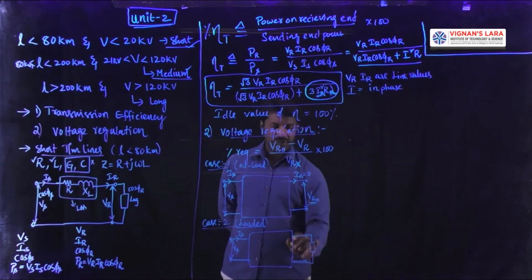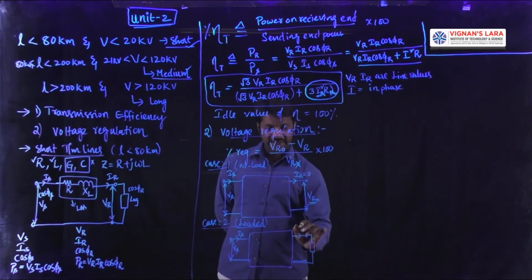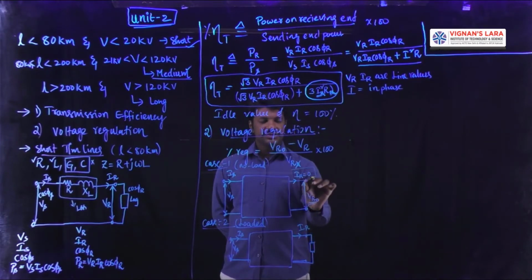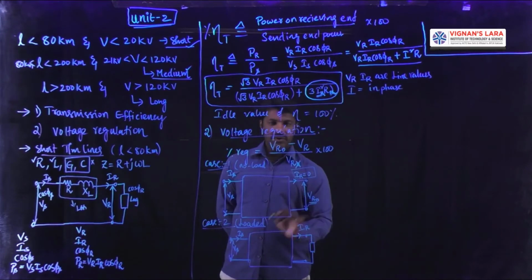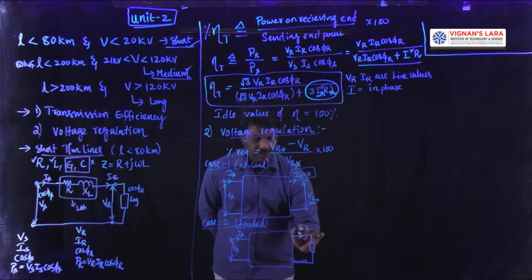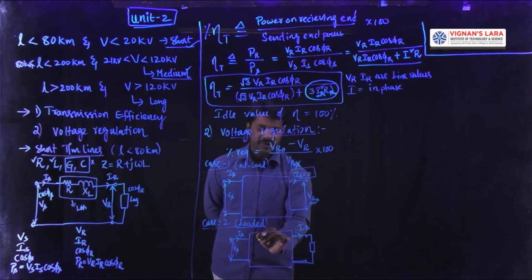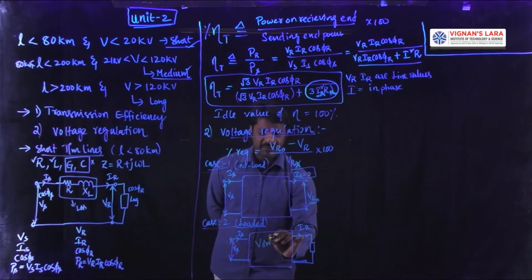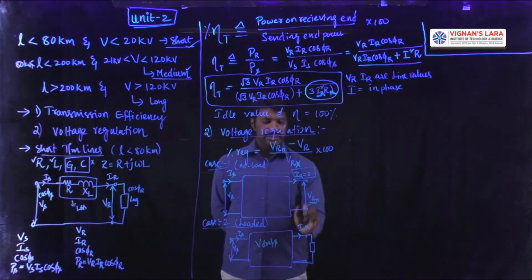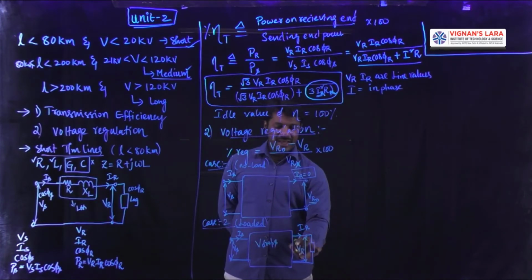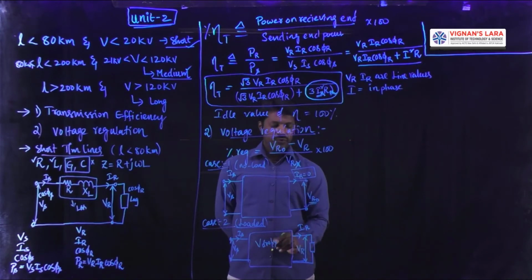Because of the application of the load, it forms a closed circuit and the current will circulate, called the receiving end current IR. Previously that current was 0 in no load condition, but now there exists a current called IR. So whenever current exists, obviously voltage drops will be available in this black box, so that the magnitude of the voltage available at the receiving end terminals will obviously be less than in case 1. Such a voltage is called VR.